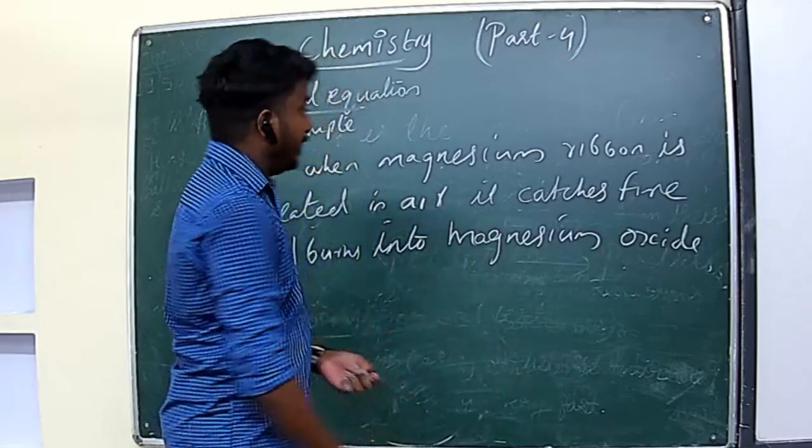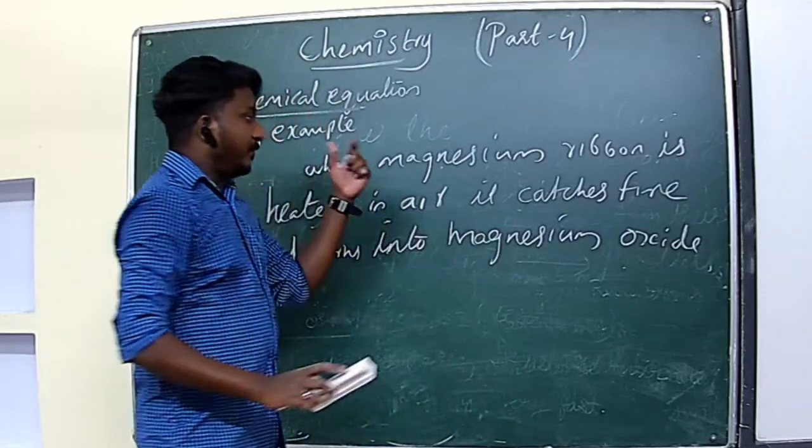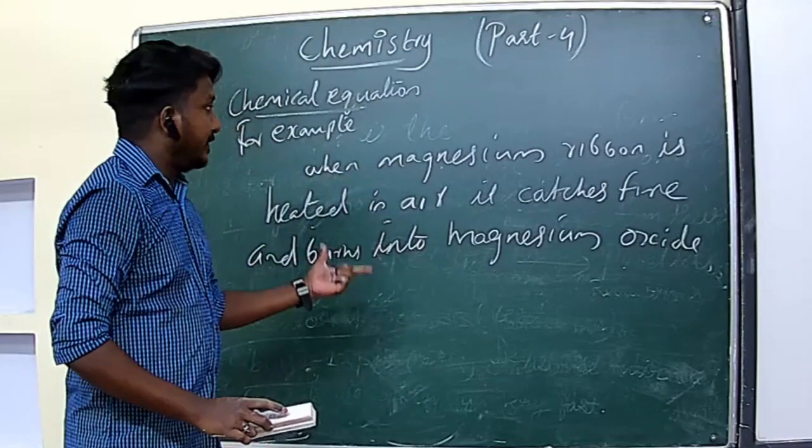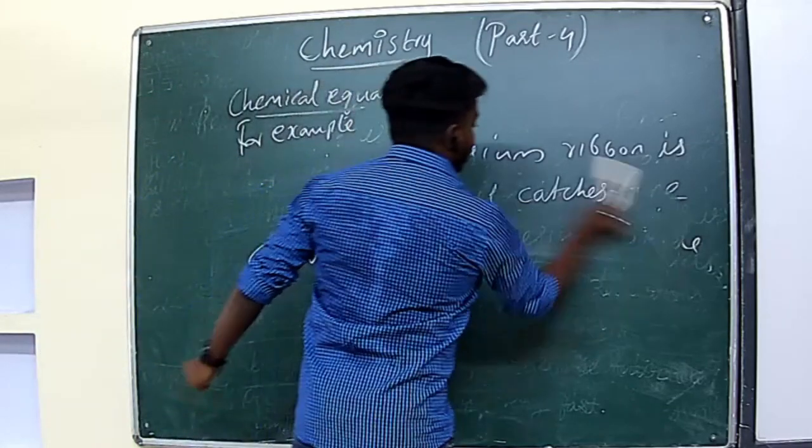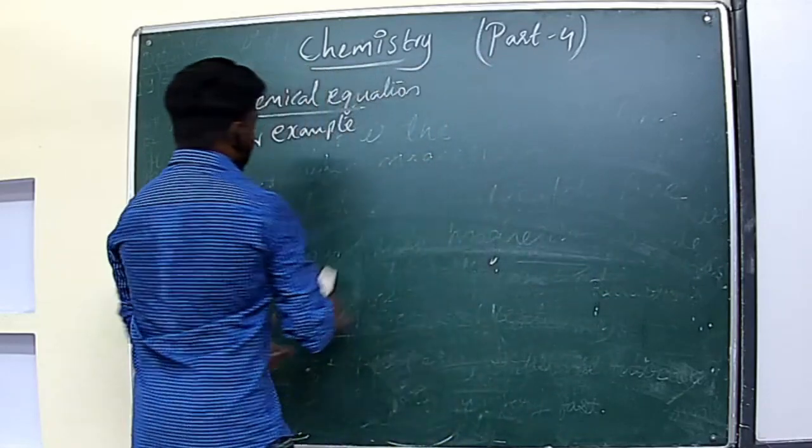That is known as a chemical equation. So instead of explaining this way, we can write simply symbols and formula. That is known as a chemical equation. Now you can see the same example.